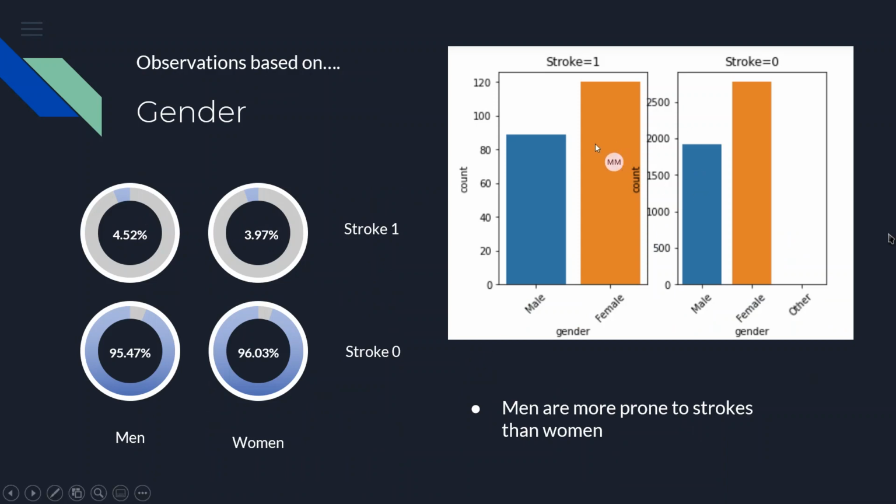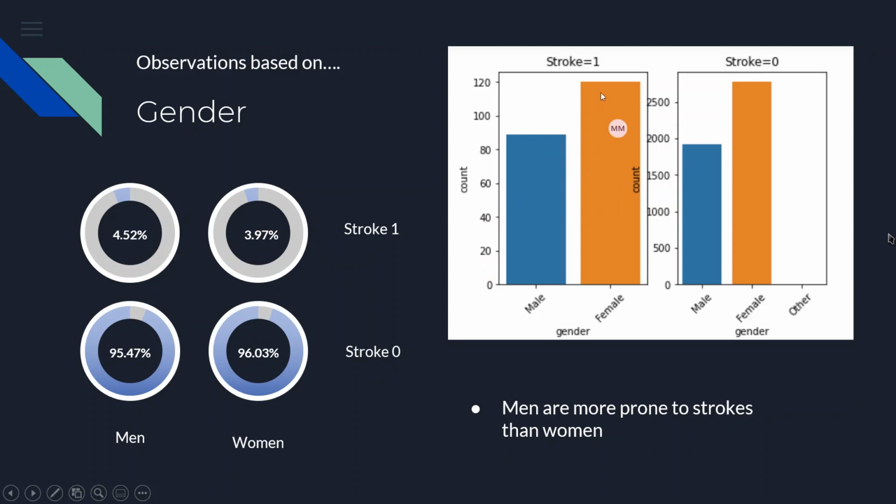We draw the graph using the matplotlib library of Python, and based on the gender we find out that among the people who had stroke 1, more men were prone to strokes than women. Now, it is 4.52 percent.